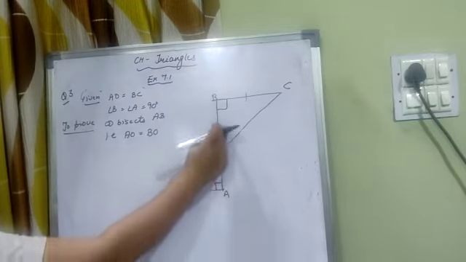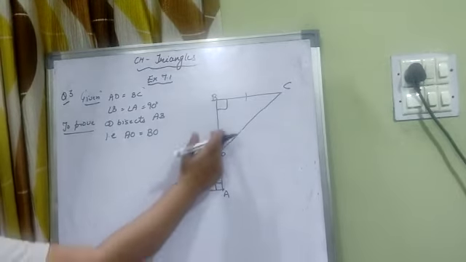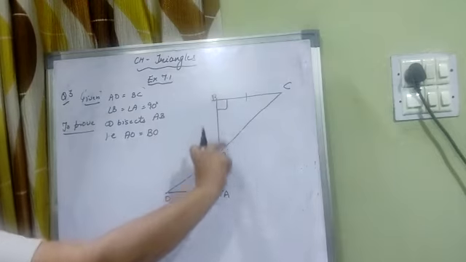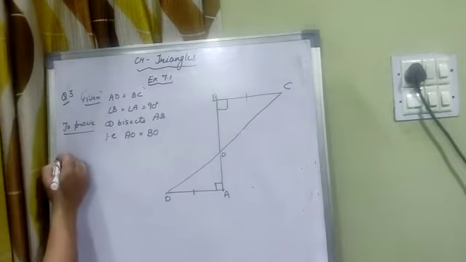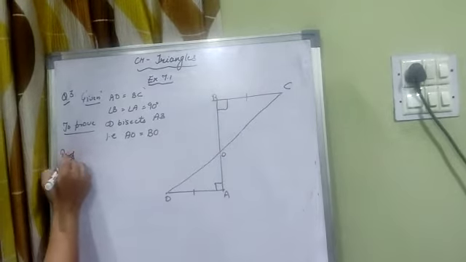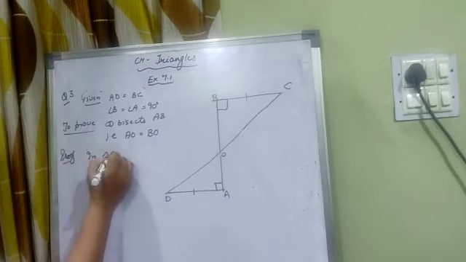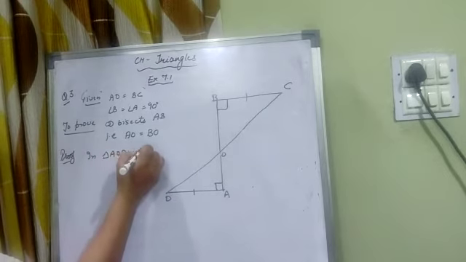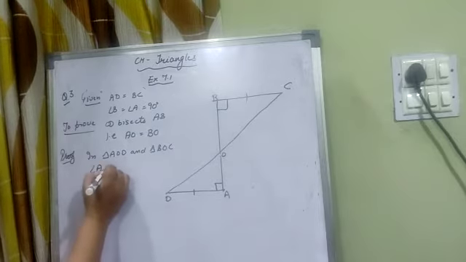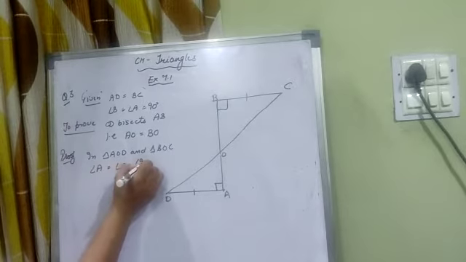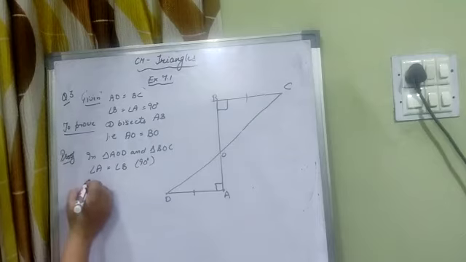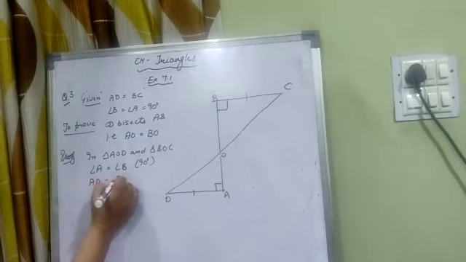Now these two parts are part of these two triangles. If we prove that these two triangles are congruent, then automatically these parts are equal by CPCT. So we will take triangle AOD and triangle BOC. First condition is angle A equal to angle B, 90 degrees. Second condition is AD is equal to BC, given.